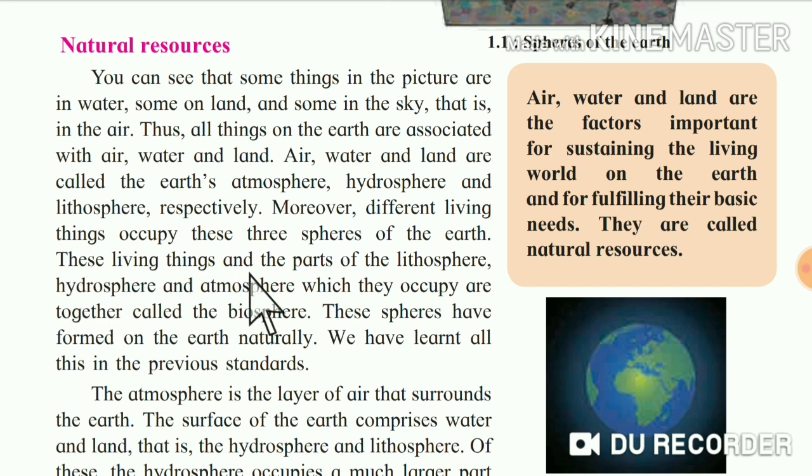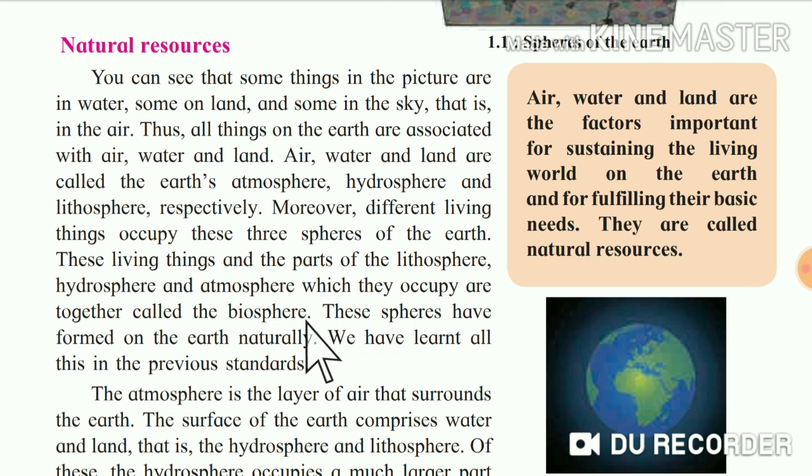These living things and the part of the lithosphere, hydrosphere and atmosphere which they occupy are together called the biosphere. This is the definition of biosphere. You all have to remember, okay? Means together the living things and the lithosphere, hydrosphere and atmosphere form the biosphere, right? Means all the three spheres and whatever living things occupy these three types of spheres are together called the biosphere.